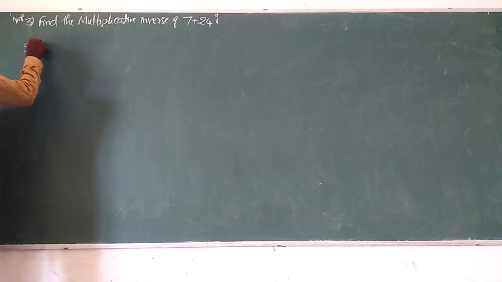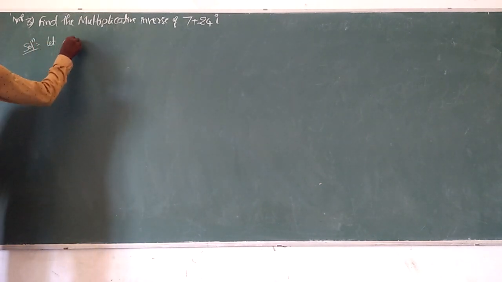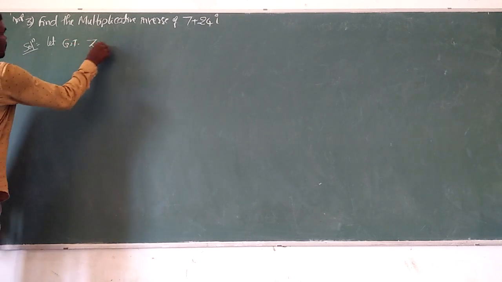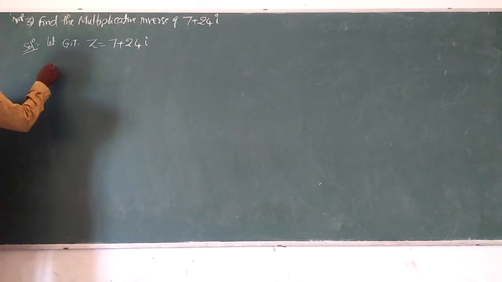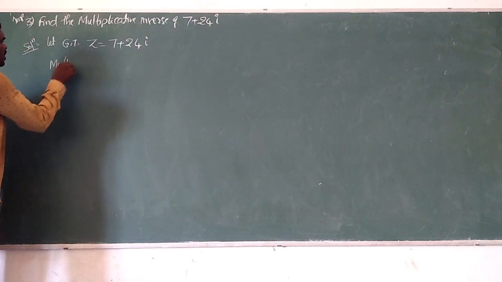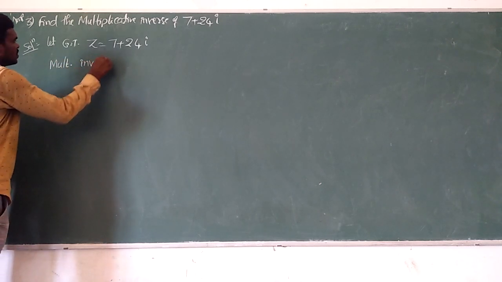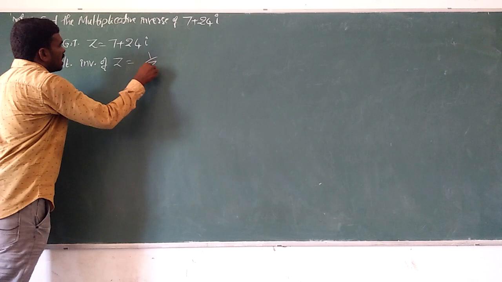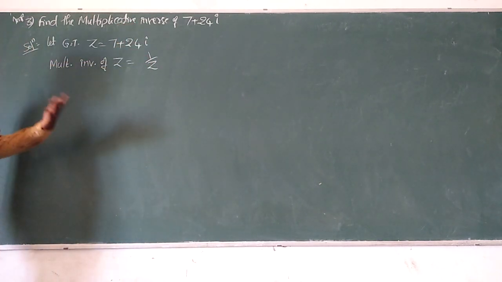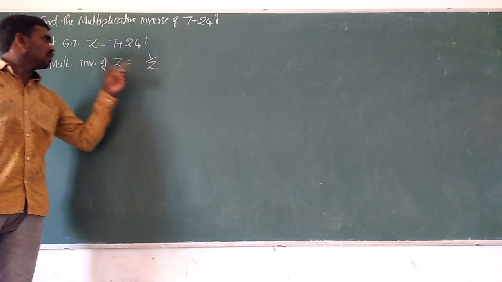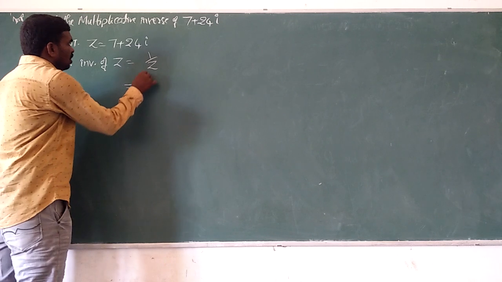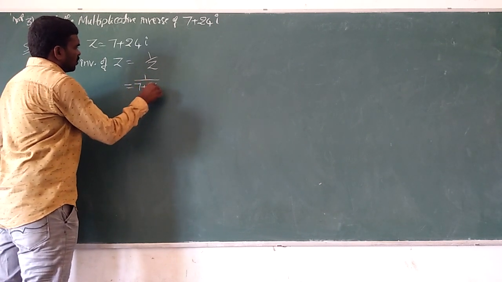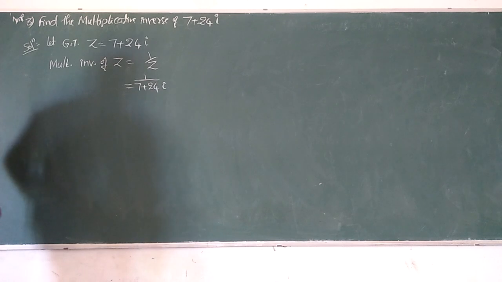See the solution. Given information: let z equal 7 plus 24i. So what is the multiplicative inverse of z? It is equal to 1 by z. Additive inverse of z is minus z. Multiplicative inverse is 1 by z. So it is equal to 1 by 7 plus 24i.